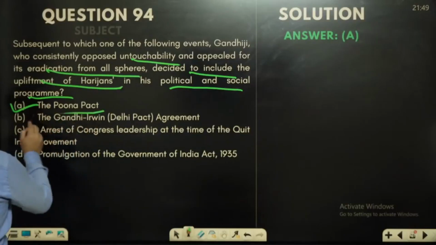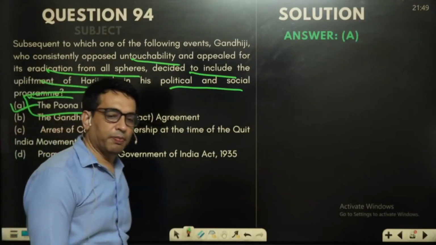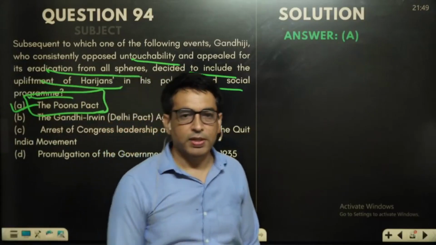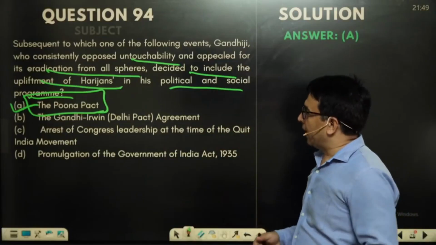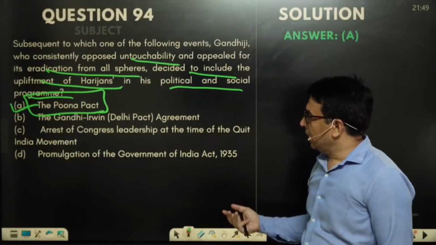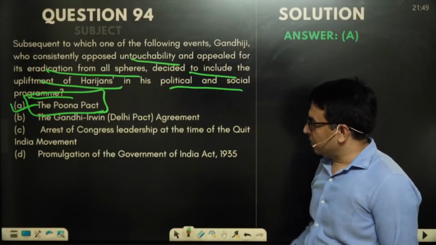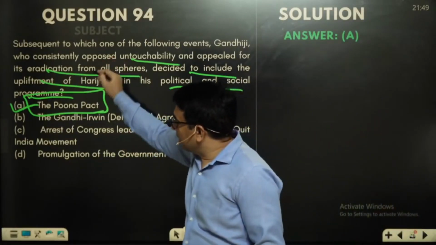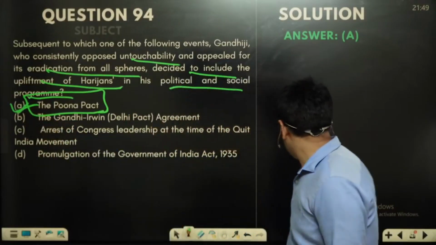Now the Pune Pact, because you know Ambedkar and Gandhi both tried to uplift the situation of untouchables, and this was the first formal pact between Ambedkar and Gandhi, and so both of them contributed for the upliftment of untouchables. So here the obvious choice is A. So this is the answer of this question.